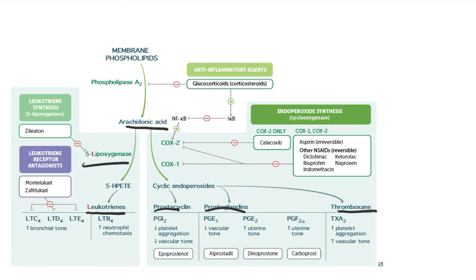Medications such as NSAIDs block cyclooxygenase enzymes. Most of the medications which block cyclooxygenases are nonspecific, with the exception of celecoxib or Celebrex, which is specific for inhibiting COX-2.